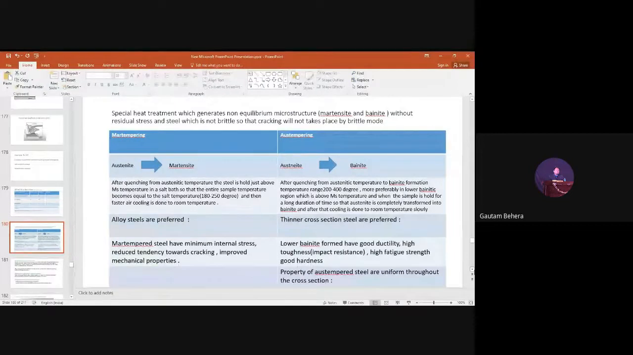Okay, fine. So you have understood why martempering and austempering are special heat treatments, and why they are good compared to conventional hardening and tempering heat treatment, right? All the things are written over here. And there is another interesting point. Properties of austempered steel are uniform throughout the cross section. Why? Can anybody tell me?